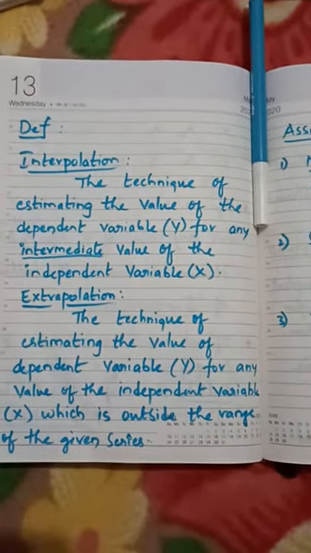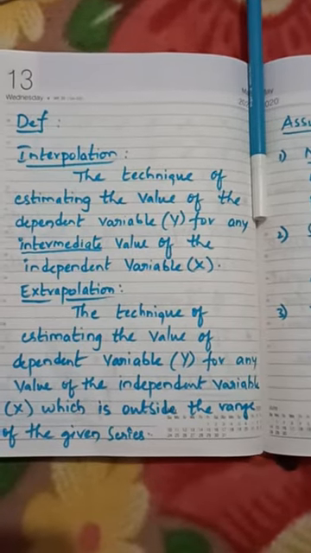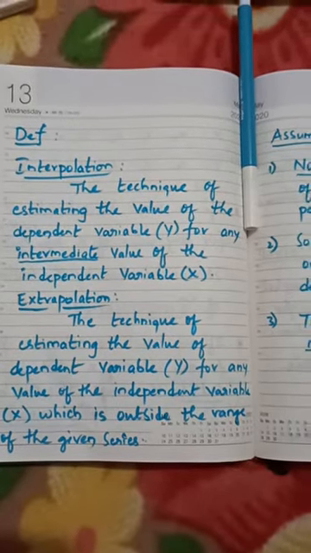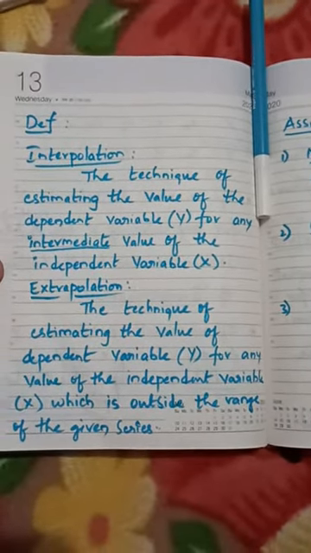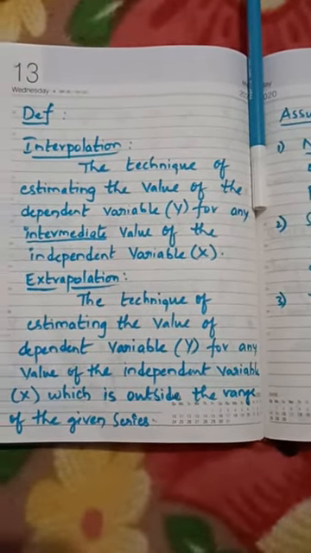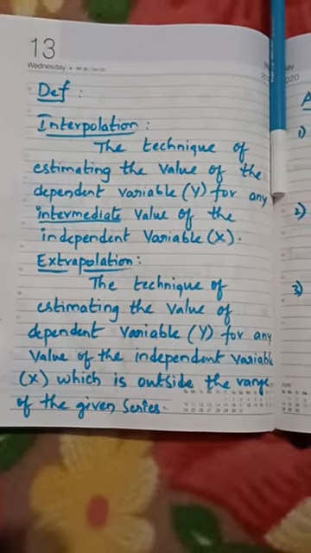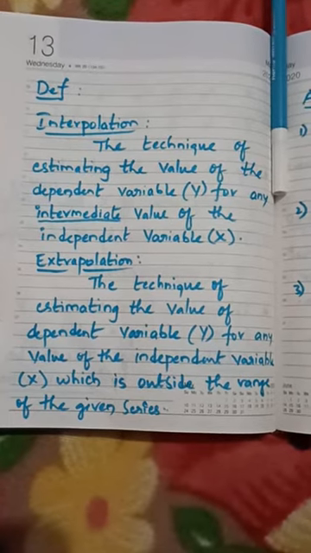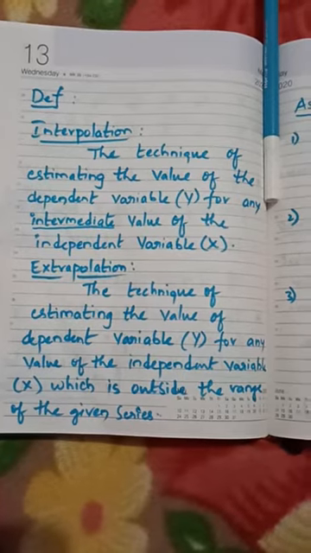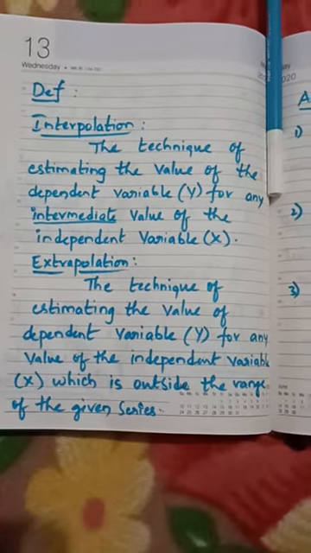Now extrapolation: the technique of estimating the value of the dependent variable y for any value of the independent variable x which is outside the range of the given series is called extrapolation. Within and outside. Both these definitions we already learnt in the first PUC, right? Interpolation is the technique of estimating the dependent variable y for an intermediate value of the independent variable x, or within the range.